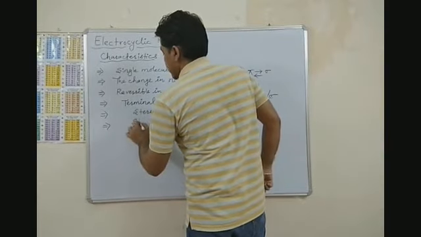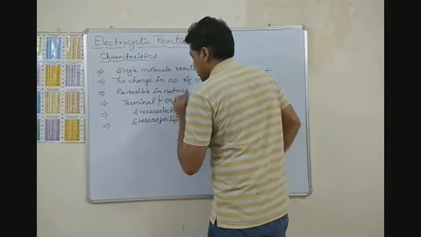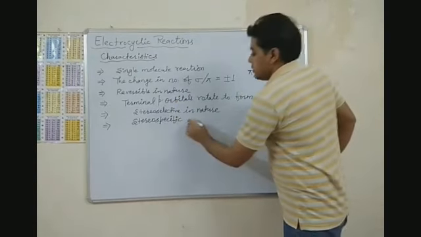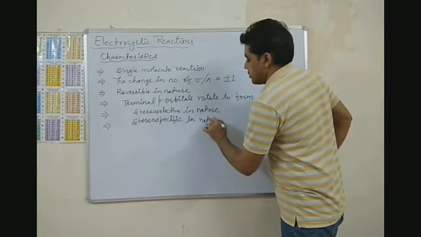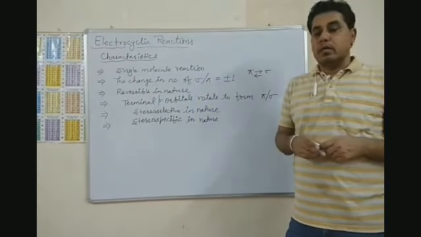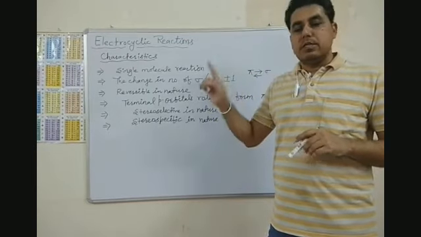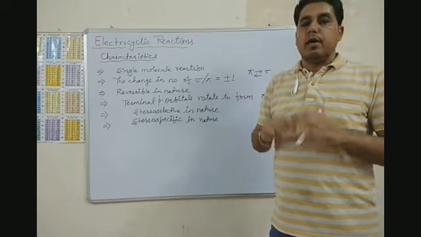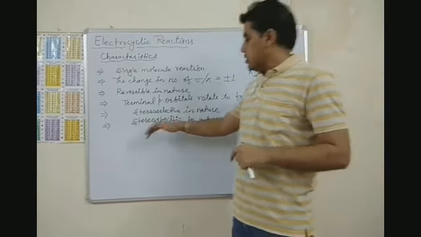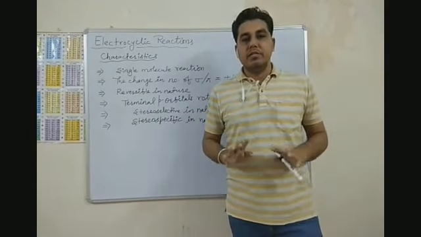At the same time, these reactions are also stereospecific. Okay, stereoselective as well as stereospecific in nature. What is the meaning of this word stereospecific? Stereospecific means one isomer will form only one stereoisomeric product, right? And the opposite isomer will form the opposite stereoisomer.